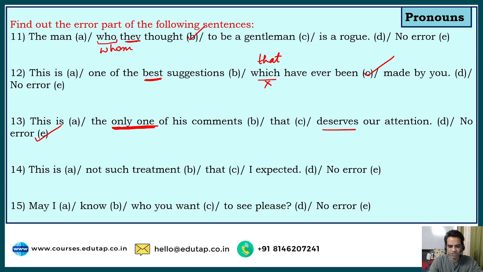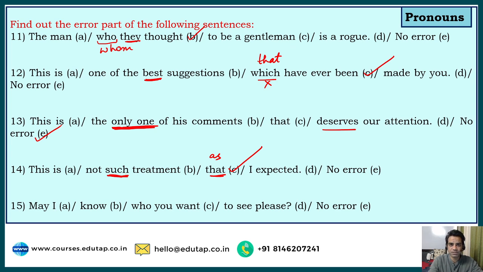Question number 14, guys. This is not such treatment that I expected. Now guys, such is not paired with that in this sense. Whenever we are trying to put forward an example, it should be: this is not such treatment as I expected. It should not be that. Such is paired with that when we are referring to intensity. It was such a hot day that we couldn't even step outside. So that's how we use that with such. But whenever we are presenting an example, we use as with such, not that. So that was the error here, guys.